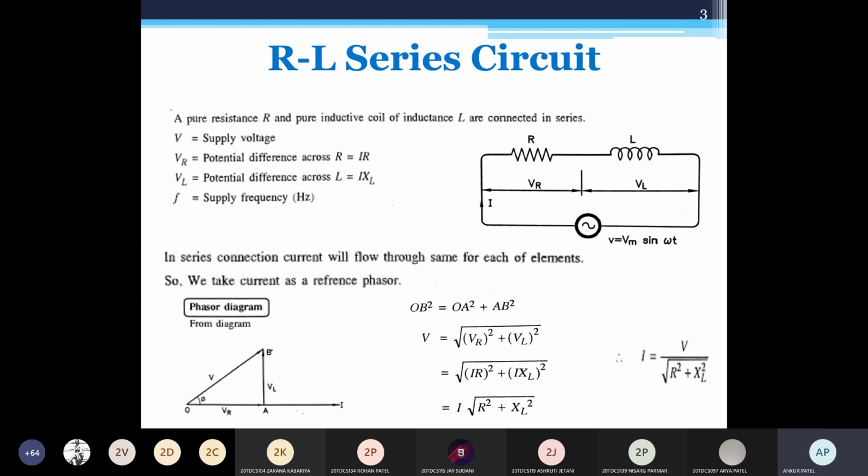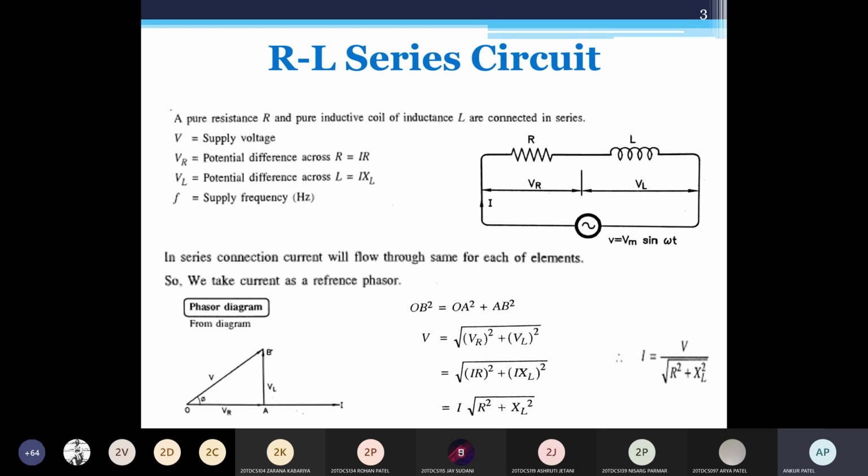Okay, so OB square is equal to OA square plus AB square. So V is equal to under root of VR square plus VL square. So this represents the magnitude, so the magnitude is under root. Okay, so VR is nothing but IR and VL is IXL. So this you should know.